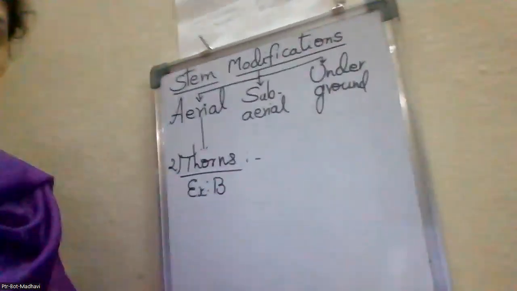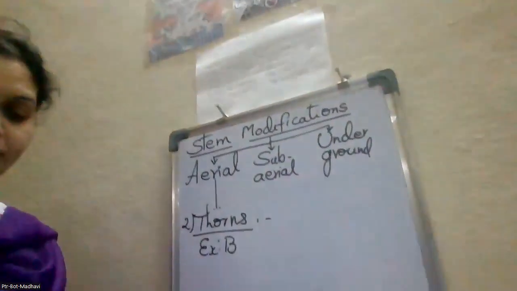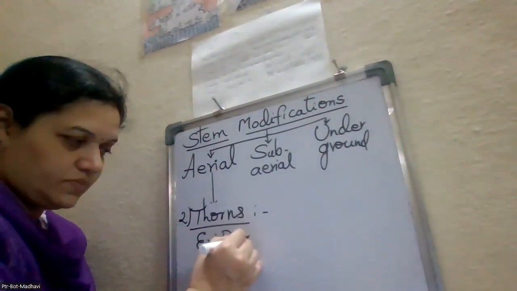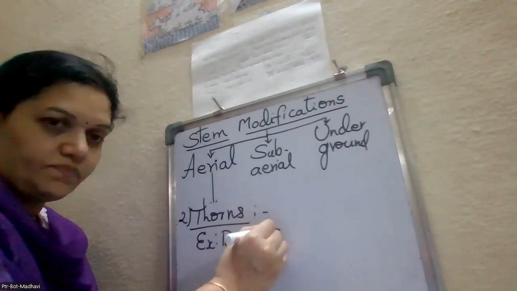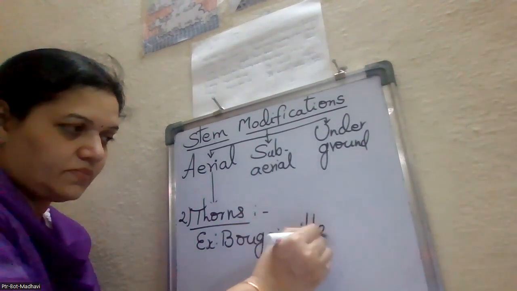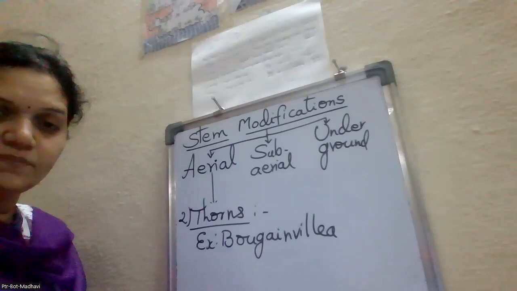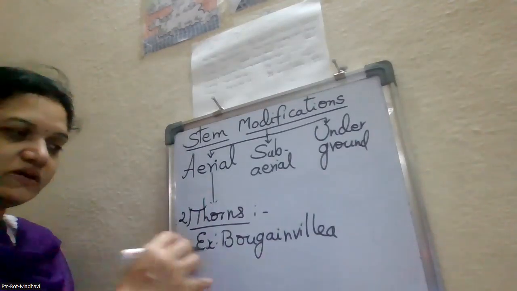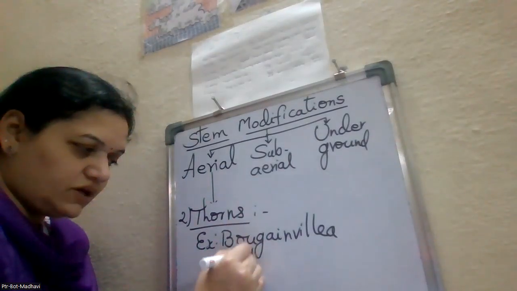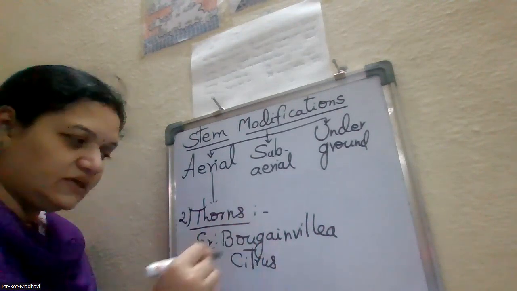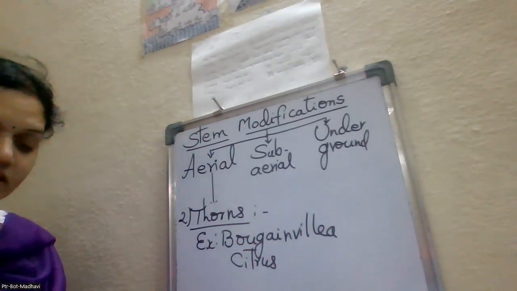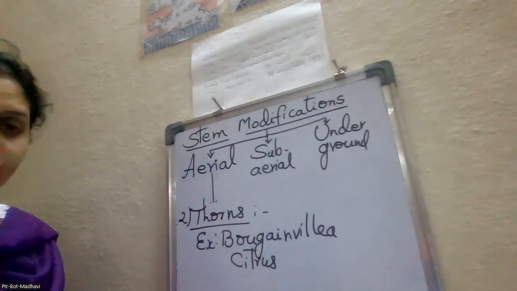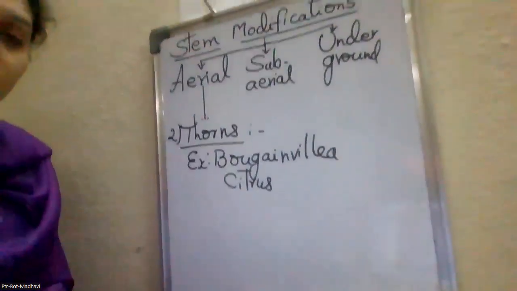Example, bougainvillea. Okay. If the people who cannot go with that word, they can go with the citrus. But only one example is sufficient. Okay, that is the thorns.